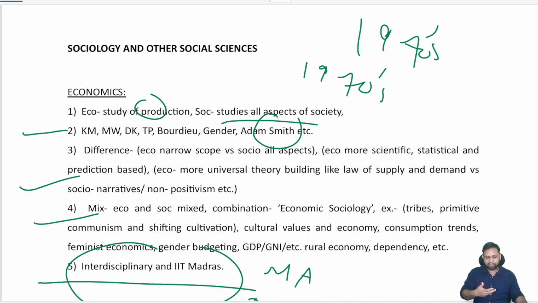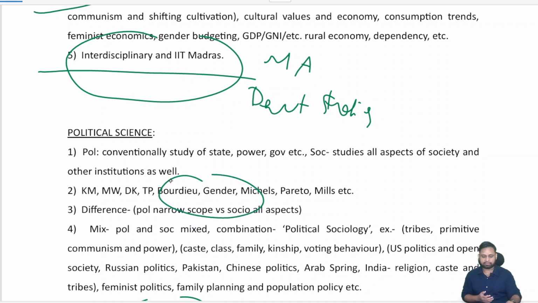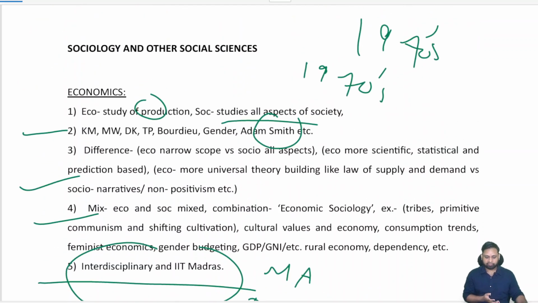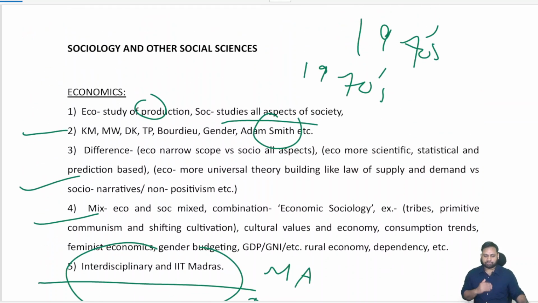When we start answer writing, I will tell you. Then in political science, we will also put 2-3 thinkers. Then again we bring this interdisciplinary nature in the conclusion. This way you can learn this. So this is about 5 minutes. Okay, so let's go to the next topic.